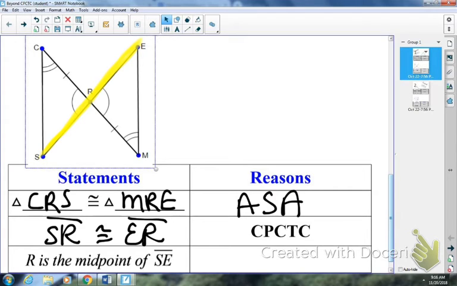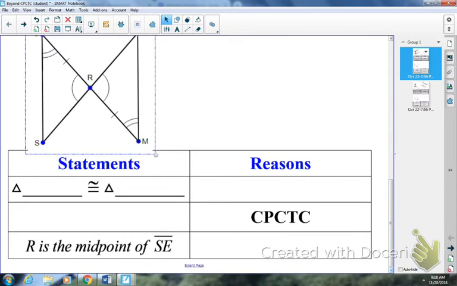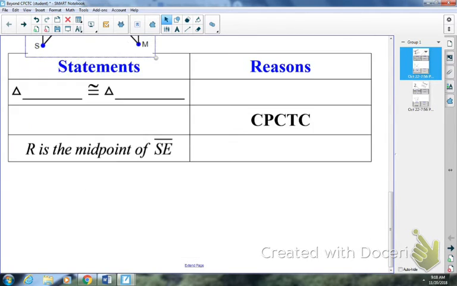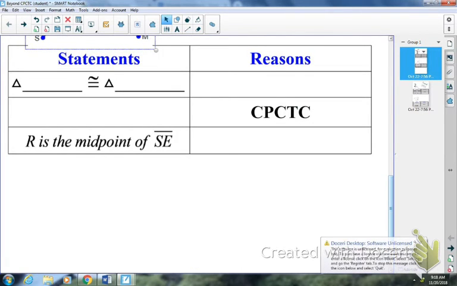So you've got to think backwards. If you want to end up with midpoint, you're going to have segments congruent, right? If you want to end up with an angle gets bisected, we're going to have angles congruent. So it's thinking back to those key words again. What does that tell you? Okay, so if I'm going to give the reason here, it's going to be the converse of what we had before. So I'm going to scroll down a little bit more, especially for people in the back, so it's easier to see.